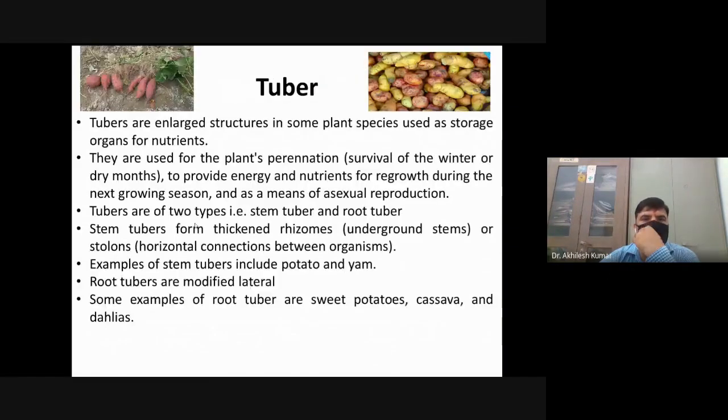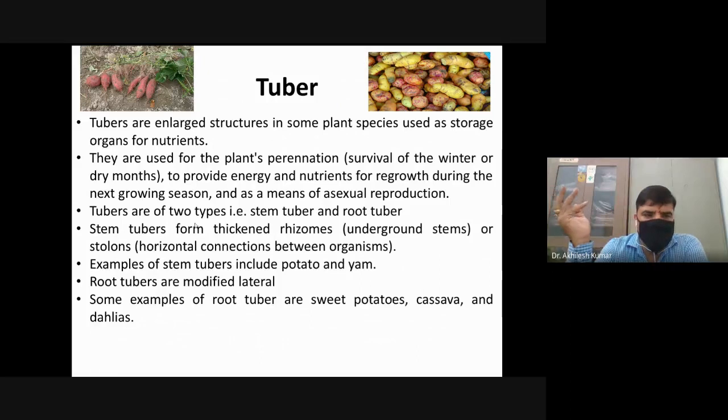Next one is tuber. Tubers are enlarged structures in some plant species used as storage organs for nutrients. They are used for the plant's perennation. That is, perennation means survival during unfavorable conditions.